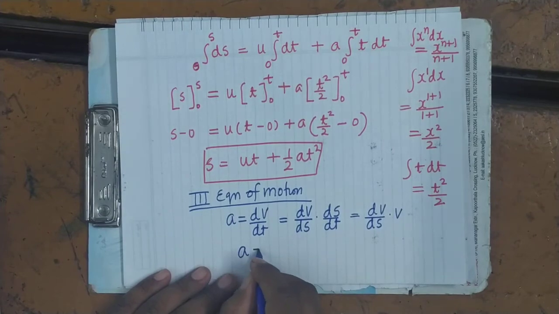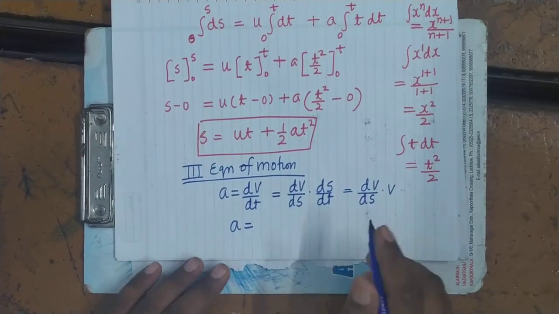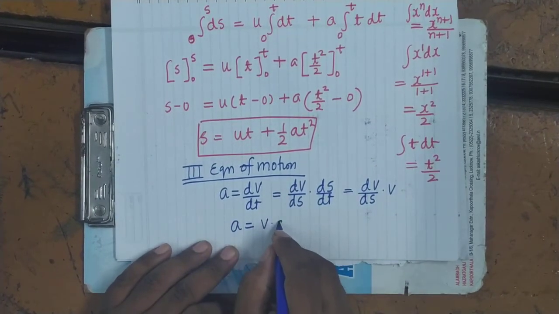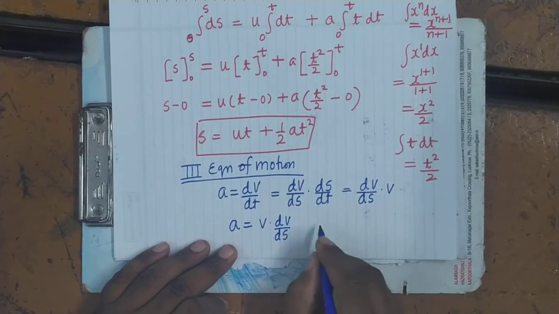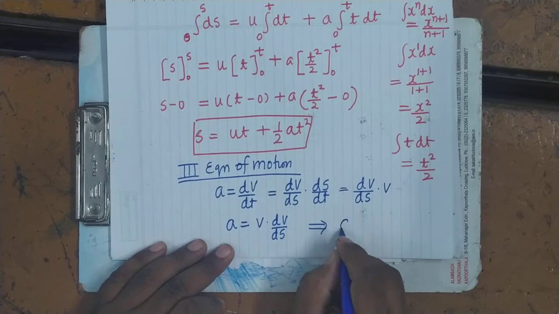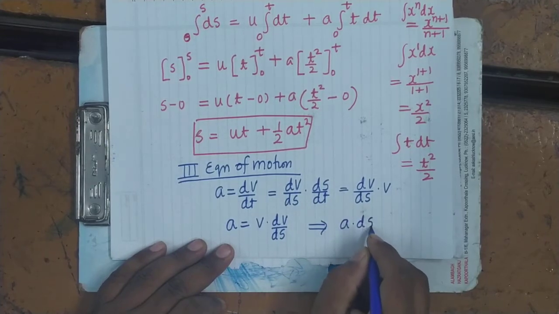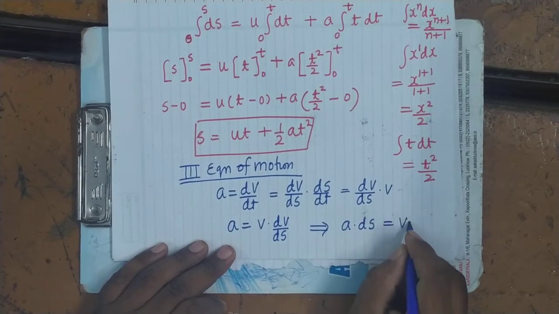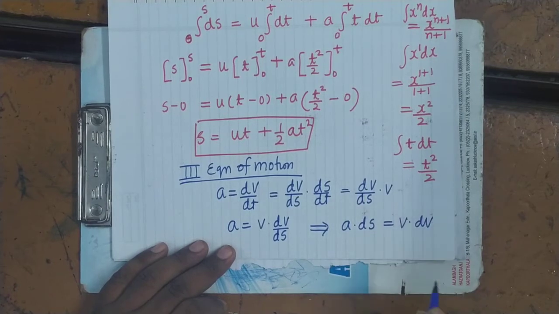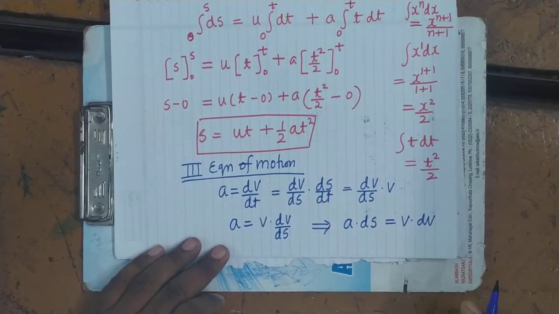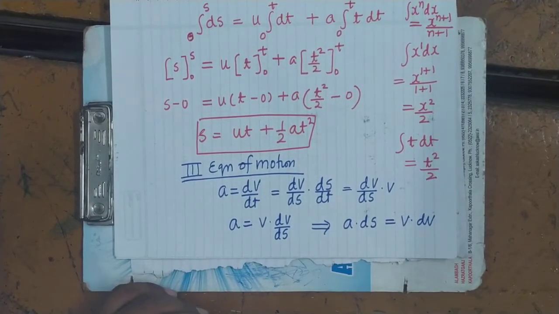Now we can write it as a equals v into dv upon ds, or further it can be written as a into ds equals v into dv. It's clear.